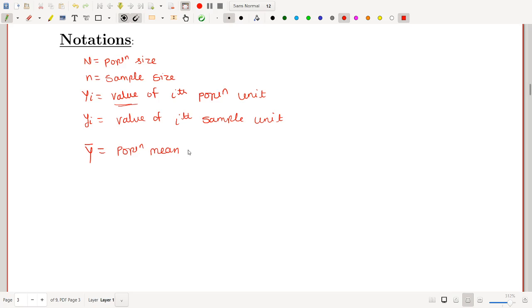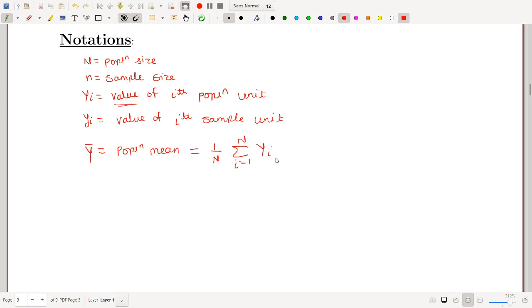How to find population mean? Now you know how to find mean. Mean is sum of observations divided by total number of observations. Now total number of observations are capital N and sum of the observations will be summation i equal to 1 to capital N capital Yi.